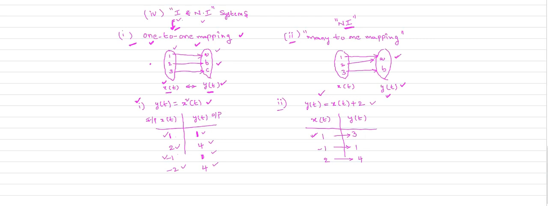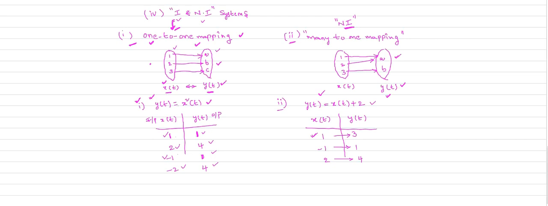For an invertible system, it follows the one-to-one mapping. That means for each and every value of the input, there must be a unique value of the output. Otherwise, the system is a non-invertible system. Very easy, how to check the invertible and non-invertible nature of the system?